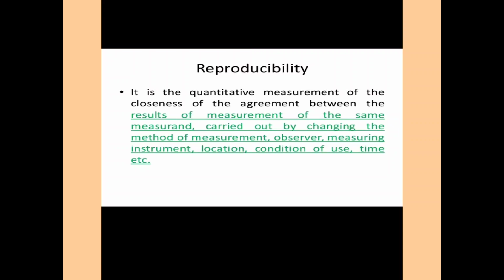Or it is the quantitative measurement of the closeness of the agreement between the result of measurement of the same measurement carried out by changing the method of measurement, observer, measuring instrument, location, condition of use, time, etc. This is the definition of reproducibility.